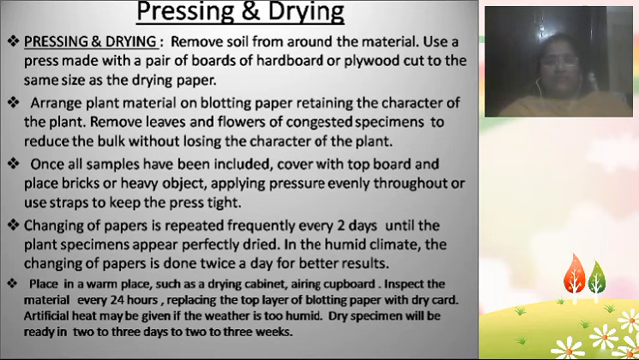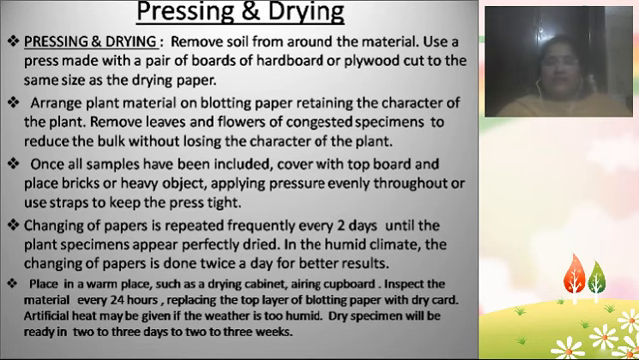For that we can use cardboard, plywood, papers, wood material, or steel material, and plastic material also. That depends on the plant which we collected. One thing we need to take care of is that the plant material shouldn't be destroyed while pressing. The plant material needs to be carefully pressed, and after that we have to arrange the plant material on the blotting paper, without destroying the character of the plant.